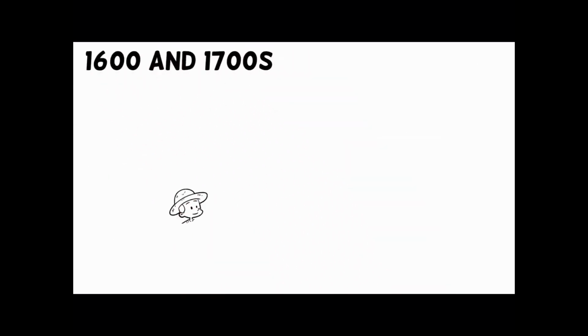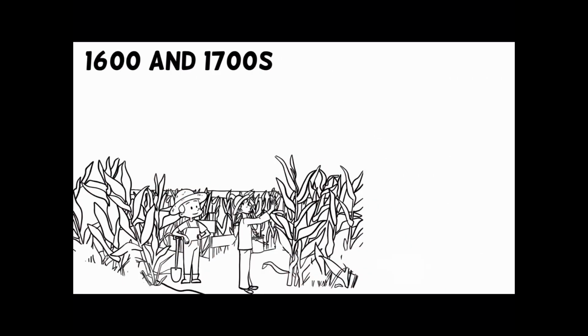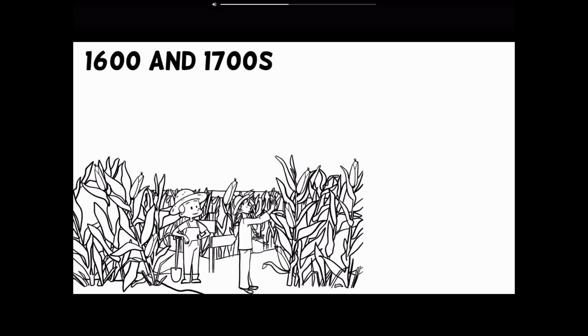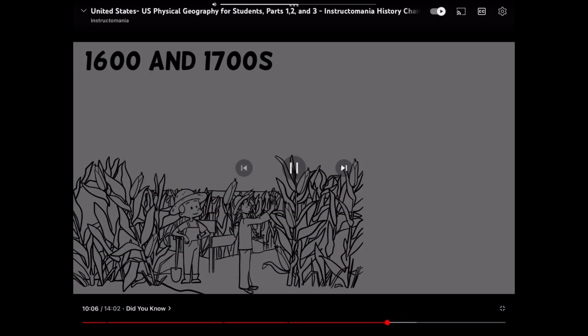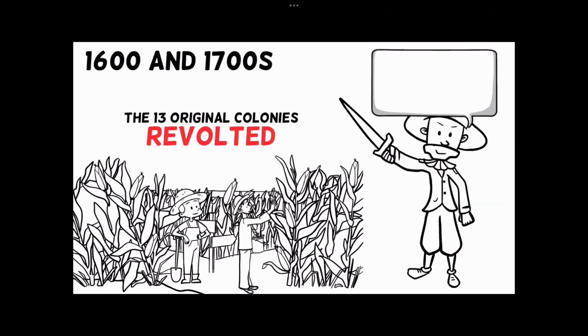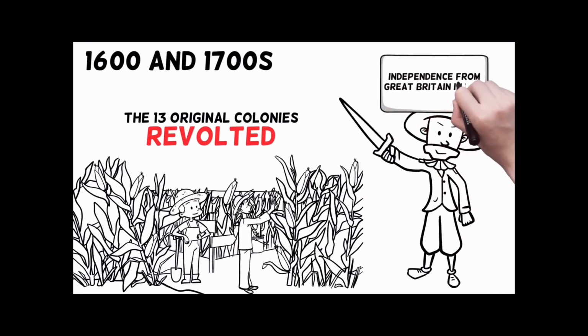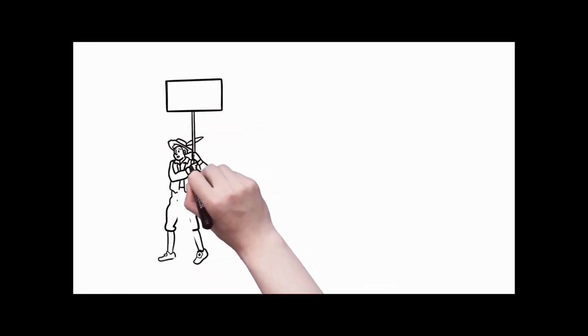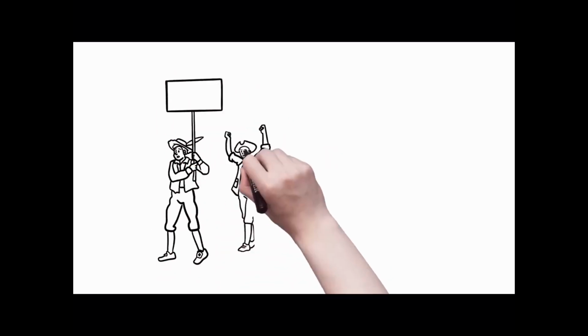Through the 1600s and 1700s, European settlers continued to displace Native Americans and push further to the west. Some moved west to have their own land, some to find riches. This westward movement continued once the 13 original colonies revolted and the United States had achieved its independence from Great Britain in 1776. Geography also played a role in the success of the American Revolution.